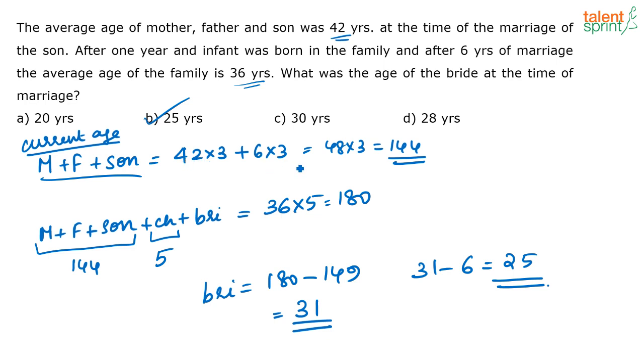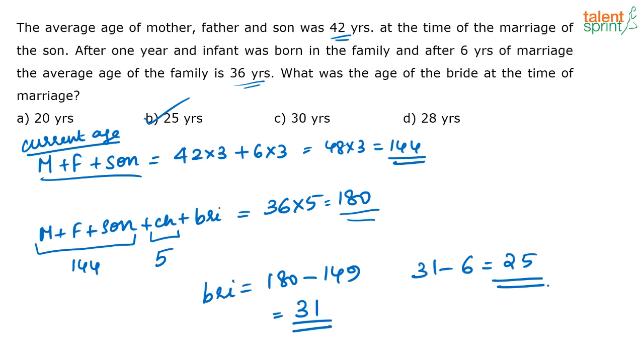That is plus 18 I am adding, because all of their ages will be increasing by 6 in 6 years. So 144 is their current age. Now the current average of the family is given as 36. So the total age of all the people in the family now is 180. Out of this 180, mother, father and son's age is 144. We know the child is 5 years old. So the current age of the bride is 31.